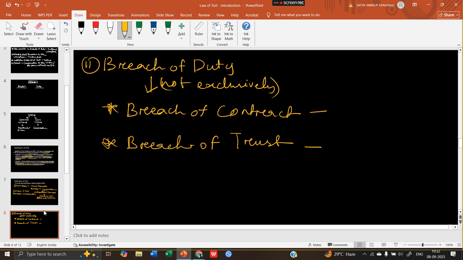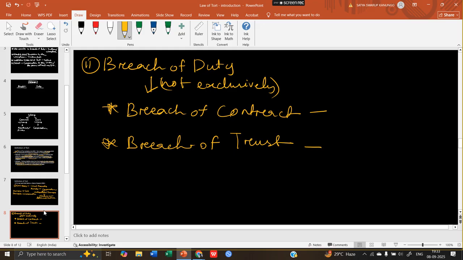So what is breach of contract and what is breach of trust? Breach of contract is basically when two people have a contract with each other. For example, I am manufacturing something. There is a person called A. I and A have a contract. I will deliver him 50 bags of the product which I am manufacturing, and A will pay me 1 lakh. So this is the contract between us. According to the contract, I delivered 50 bags of the product to A, but A has not paid me. So here there is a breach of contract.